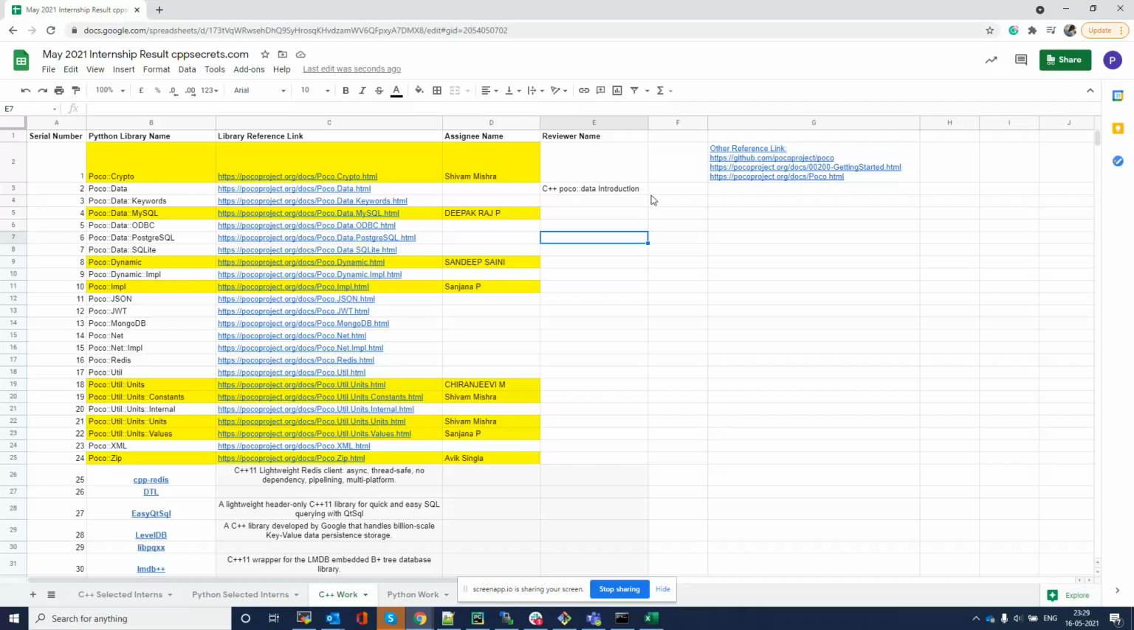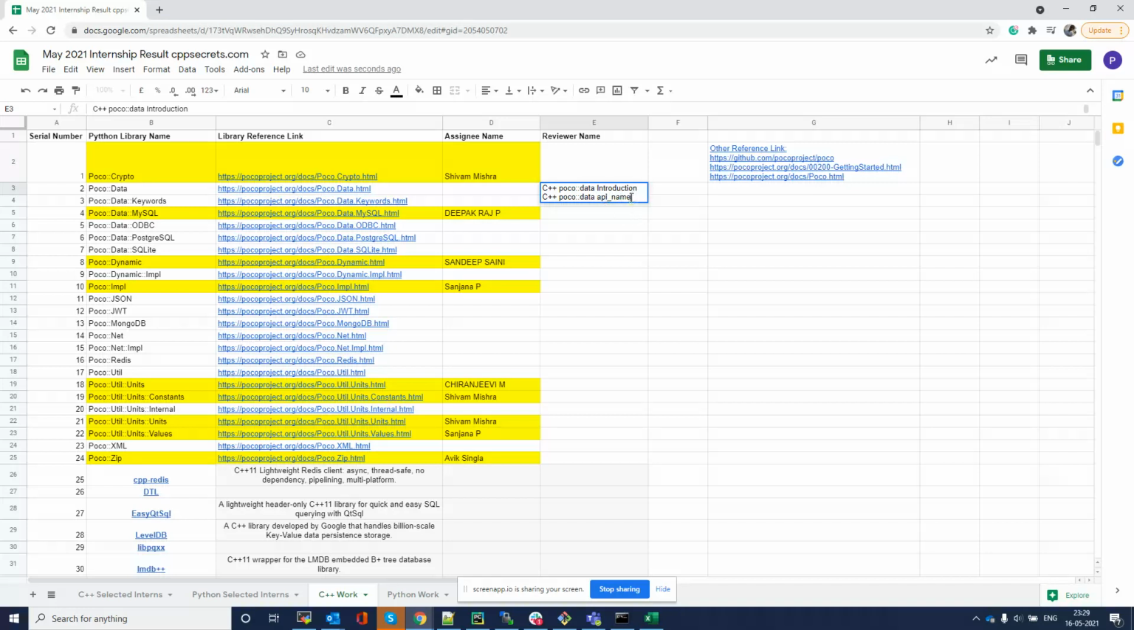So the first article should be the introduction article. After that, you have to look at all the APIs or functions available in this library. Let's say this library has around 10 APIs. The new article name will be C++ Poco::Data. The colon use is only for C++ articles, not for Python, because the colon has a different meaning in C++. It is the scope resolution operator, used with the namespace. Poco is the namespace, and Data is the class.